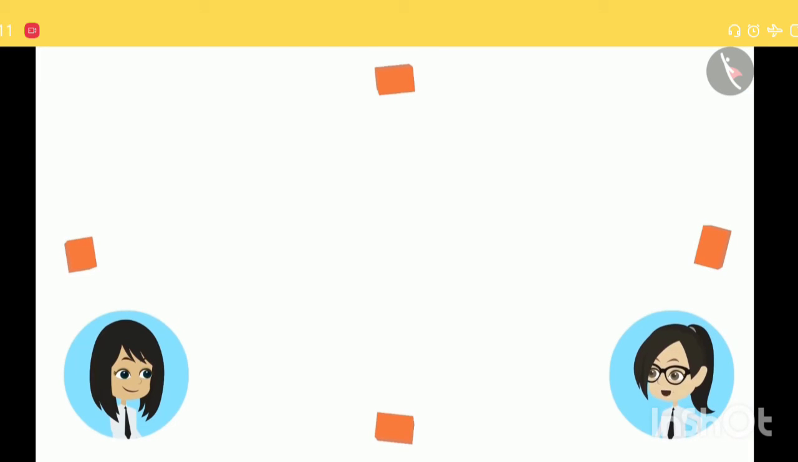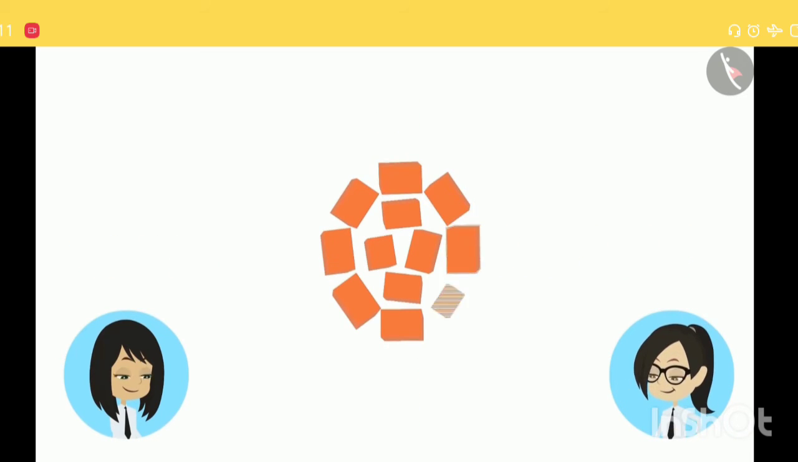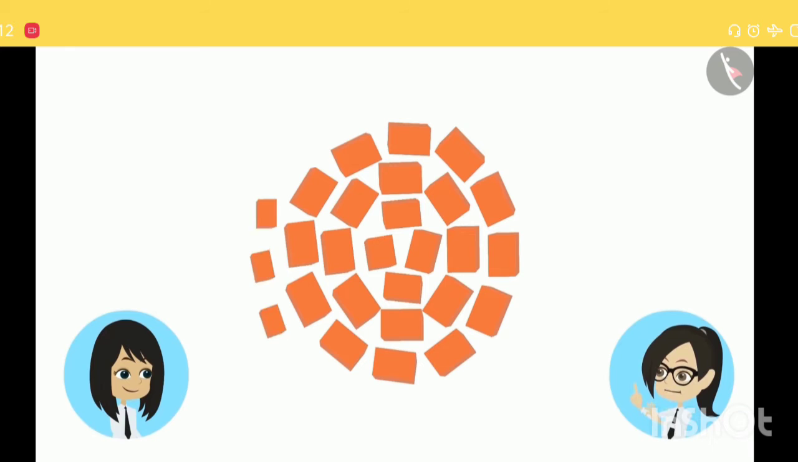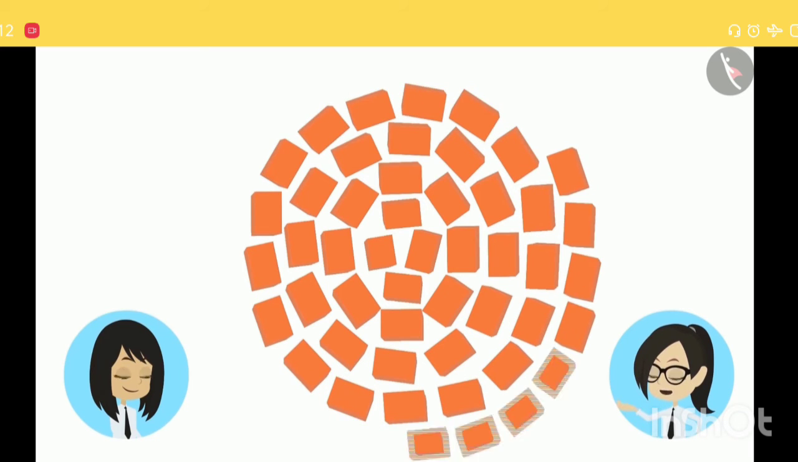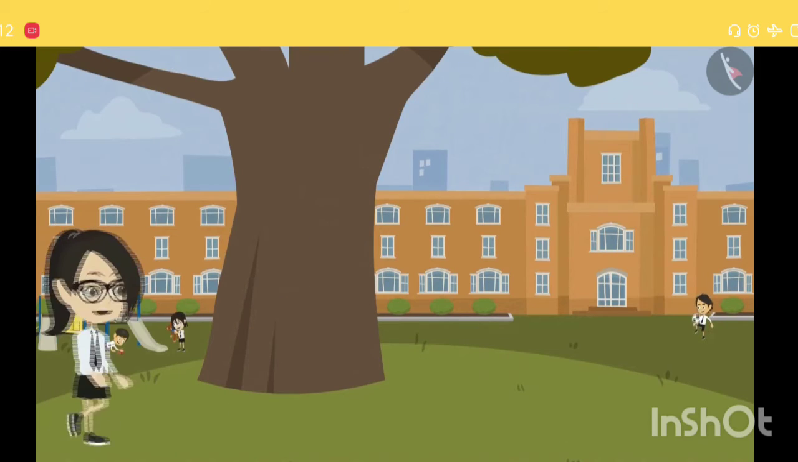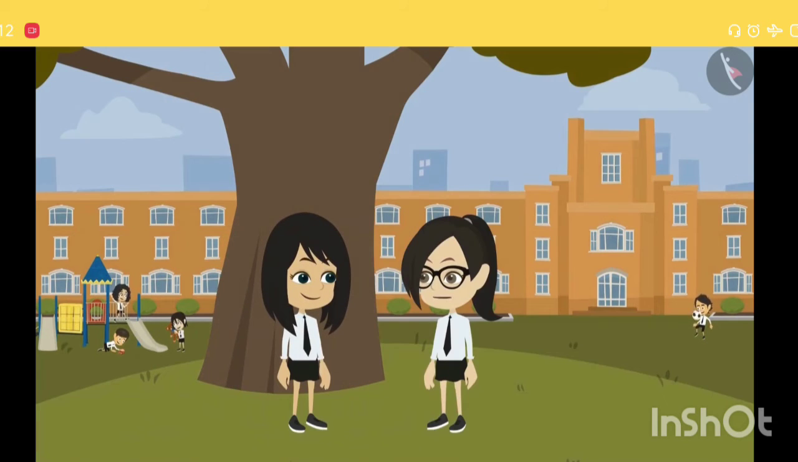Let us first keep these 4 bricks like this. Now let's make a circle of bricks around them. Then make another circle of bricks around them. Then another and then another one. Look, it became a circular pattern. Apart from this, I saw another circular pattern in one place.